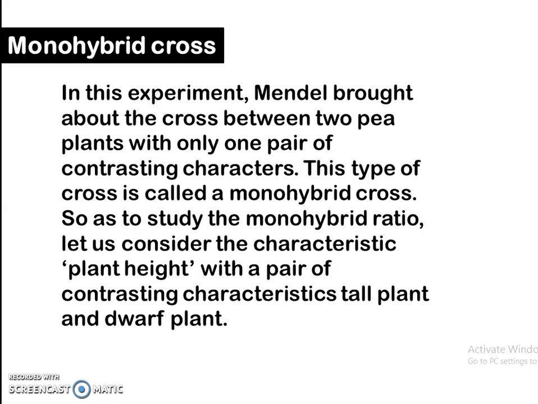Now we'll come first to the monohybrid cross. In this experiment, Mendel brought about the cross between two pea plants with only one pair of contrasting characters, and this is the reason why it is called a monohybrid cross. So as to study the monohybrid ratio, let us consider the characteristic plant height, only one characteristic, with a pair of contrasting characteristics, that is tall plant and dwarf plant.